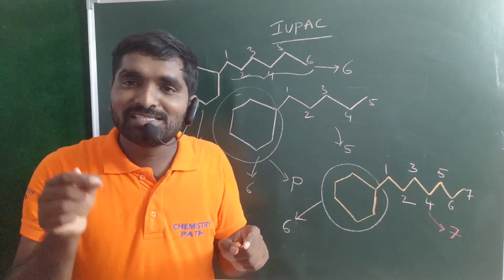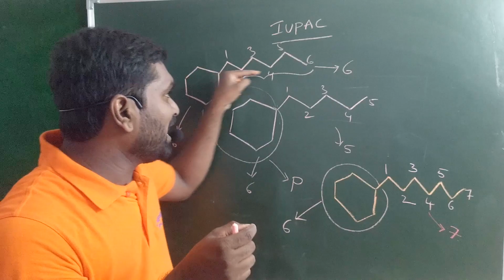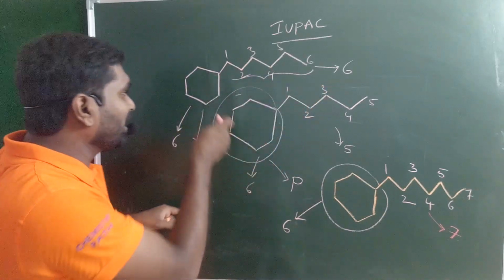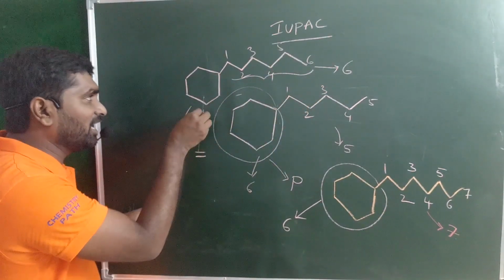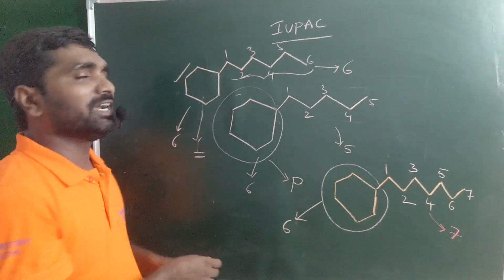That means with the same number of carbon atoms in the cyclic ring as well as the side chain, the cyclic ring always gets more priority, which is always your parent chain.